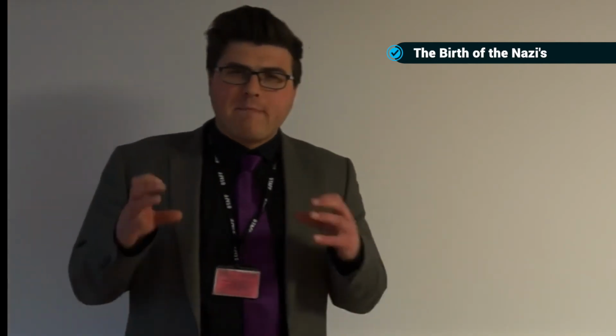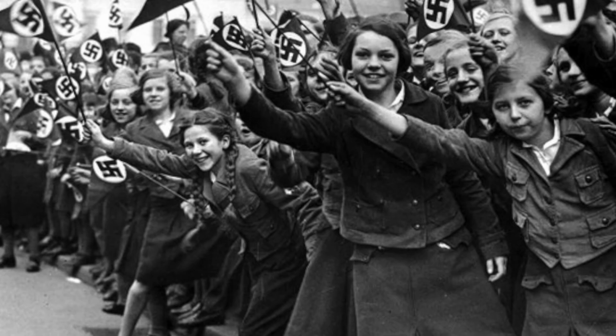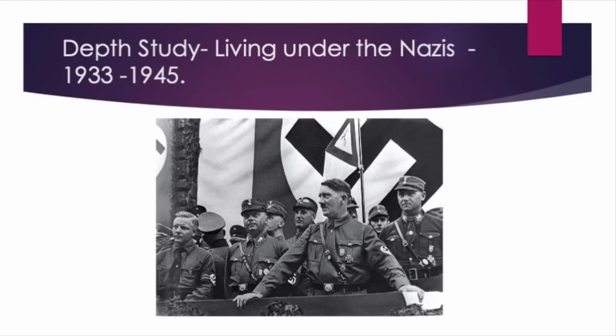Our other topic is the birth of the Nazis. This is getting us ready for that big topic at the end. This is us understanding how Nazi extremism came about. How could people support a party like the Nazis? So that we understand the context of how the Nazis came to power in the first place. That sets us up for our big project for the second half of the year, where you will get to look at what life was like during the Nazi period.